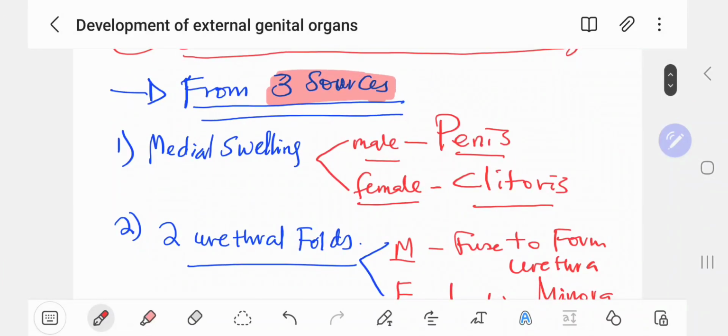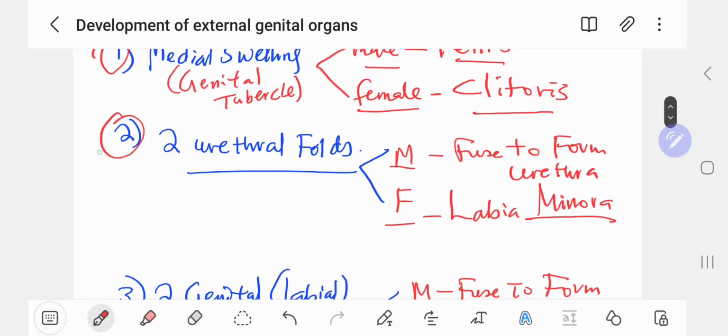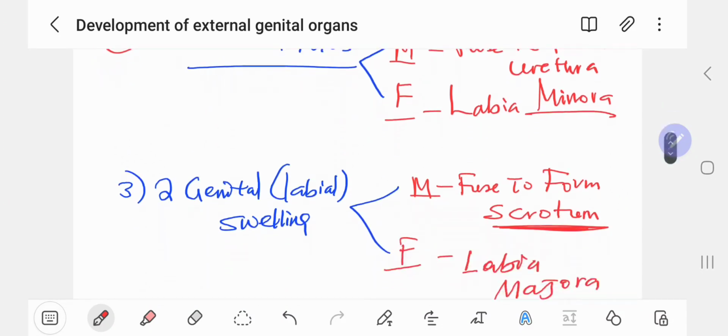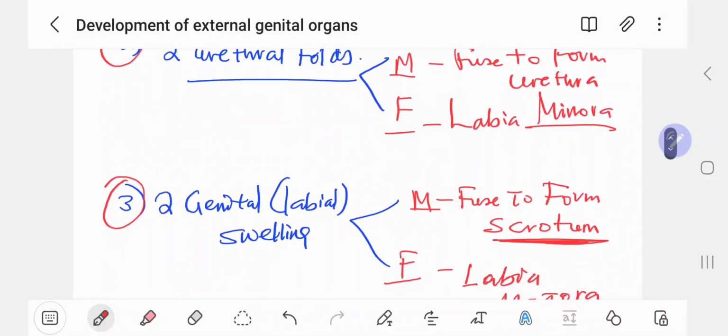The three sources are here. One, medial swelling, sometimes known as the genital tubercle. This is very important. Two, urethral folds, and the third, the last one, genital or labial swelling.